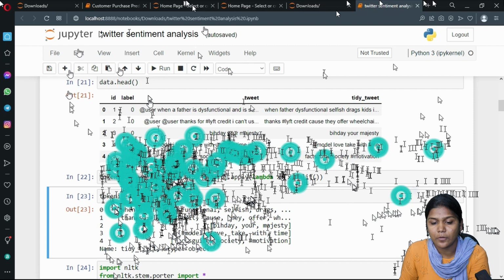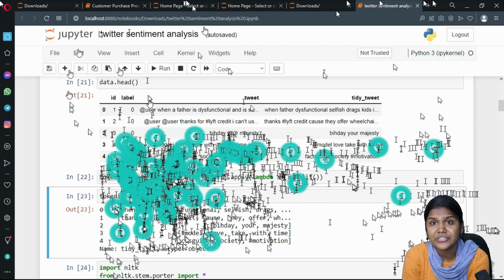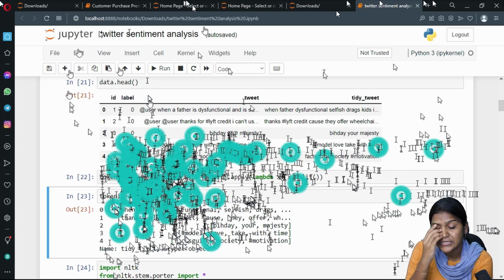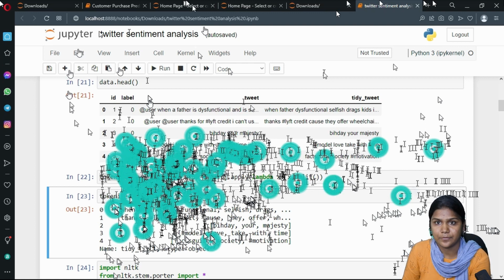Now taking these HT regular and HT negative variables, I am adding their information and storing it in new variables. Now from sklearn. Sklearn is a library used for accessing machine learning modules or machine learning algorithms. So from sklearn.feature_extraction.text, I am importing CountVectorizer, which will give me the count of each and every word. So I am applying this CountVectorizer to a variable. Bow vectorizer is just a variable.